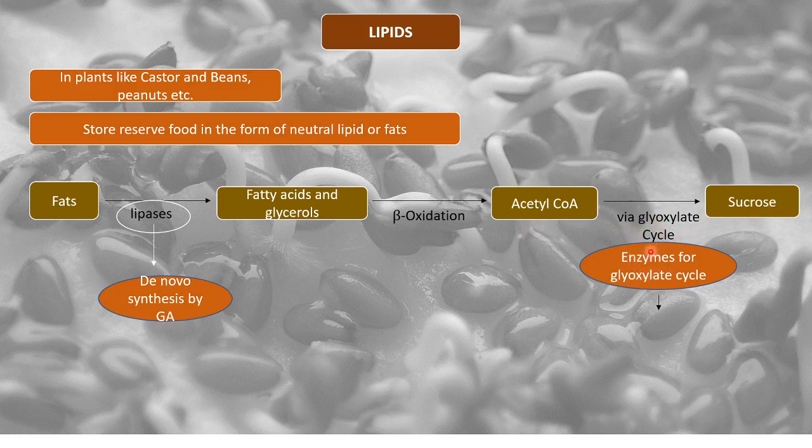So glyoxylate cycle enzymes are also needed, because the glyoxylate cycle is a big cycle and it requires certain enzymes to continue. So these enzymes are also synthesized de novo during early stages of germination. Now when the process of fats to sucrose is taking place, during the early stage of germination, these enzymes already start synthesizing de novo.